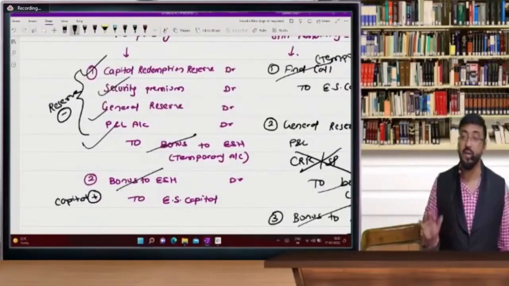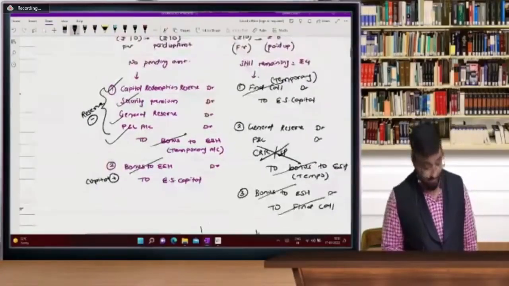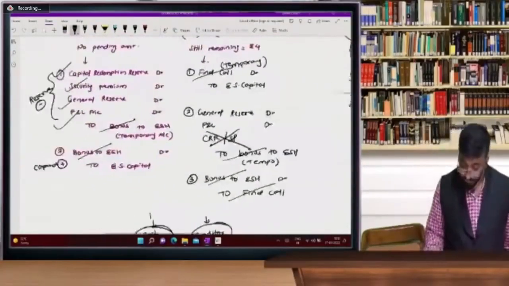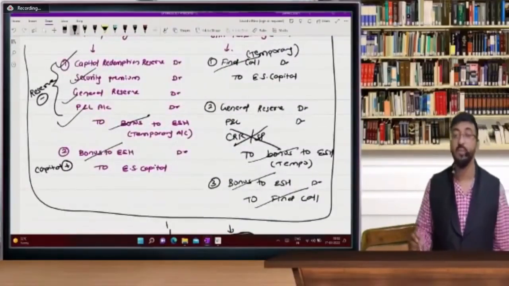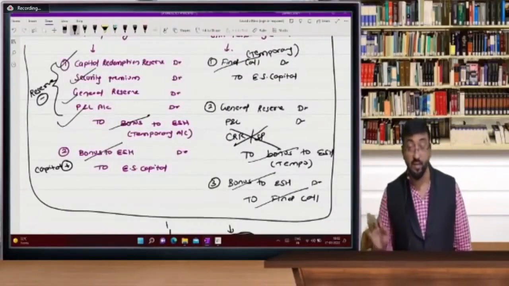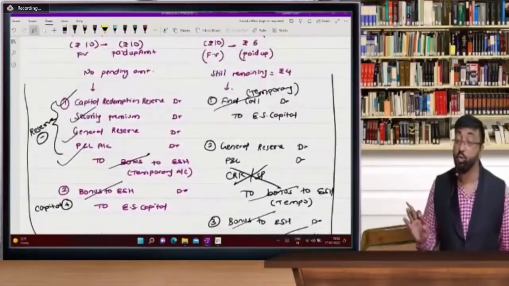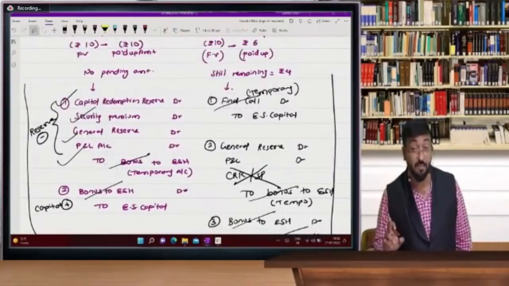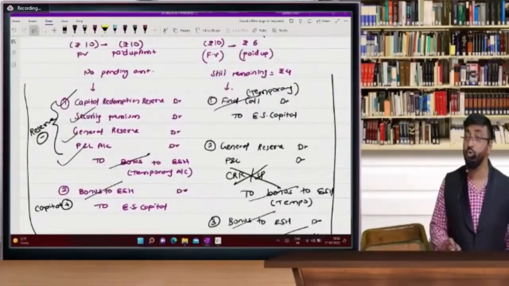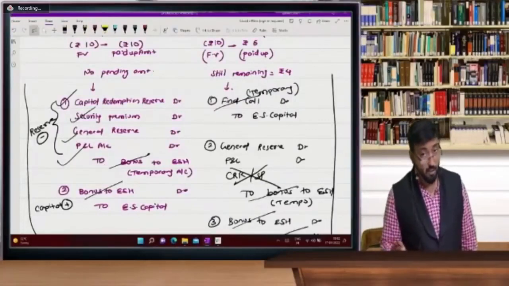Bonus is nothing but you are issuing extra shares. Okay. Chalo. If you understood these entries, bonus problems are very, very easy. So sir, there is no CRR and security premium if shares are partly paid. If fully paid, you can use CRR and security premium. You can use these 2 reserves.